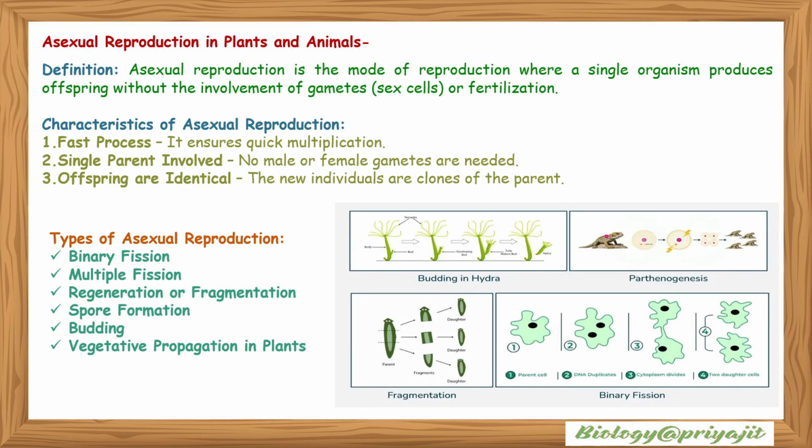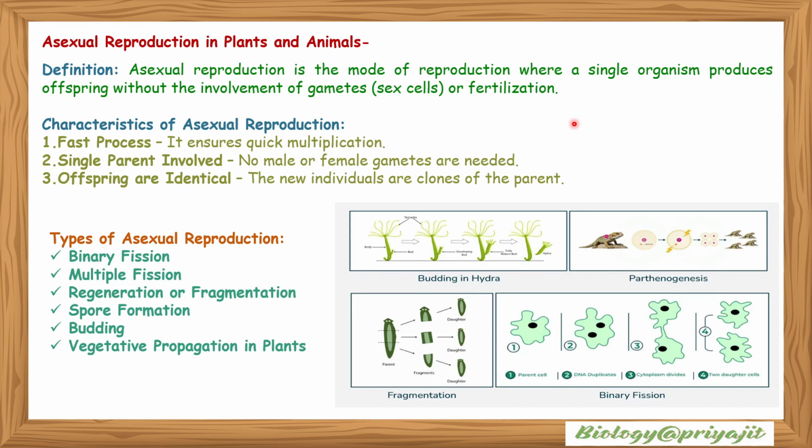Now we will study asexual reproduction in plants and animals. Asexual reproduction is basically the mode of reproduction where a single organism produces offspring without the involvement of gametes or sex cells or fertilization. Characteristic features of asexual reproduction: it is a fast process, it ensures quick multiplication, a single parent is involved, no male or female gametes are needed, offspring are identical, and the new individuals are clones of their parent.